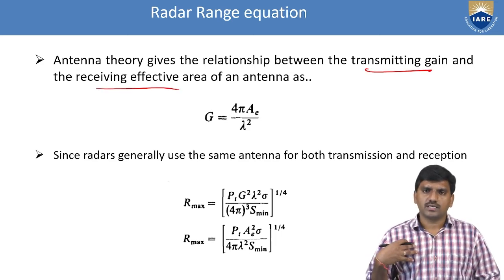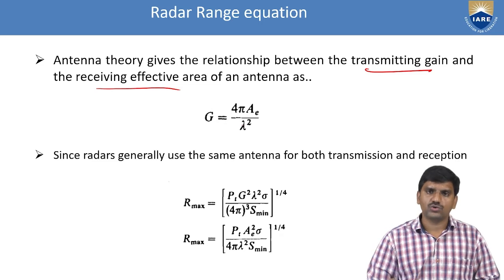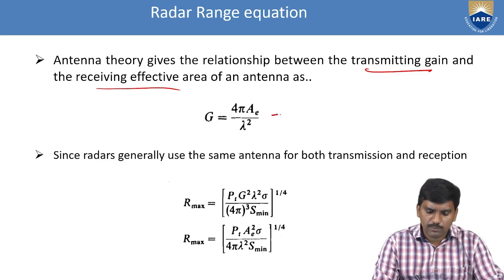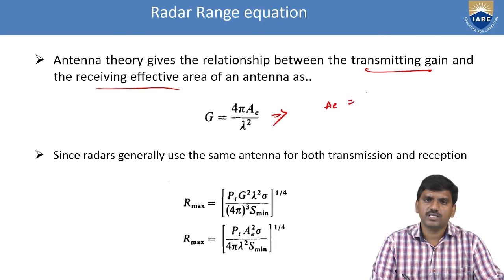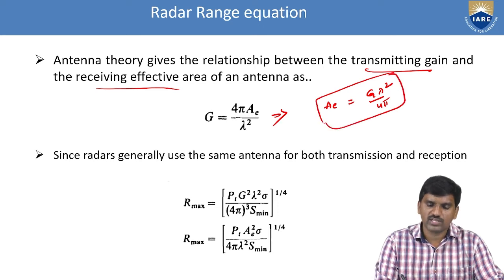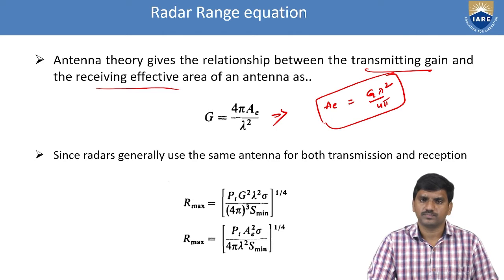Next one, the antenna theory gives the relationship between transmitting gain and receiving effective antenna. So here the antenna gain in terms of effective area and wavelength lambda, G is equal to 4 pi AE by lambda square. Apart from this, I write one equation for aperture area: AE is equal to G into lambda square by 4 pi. This equation will help in solving numericals on the radar range equation.